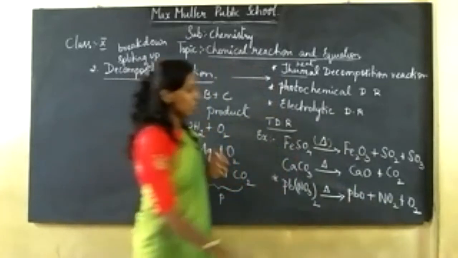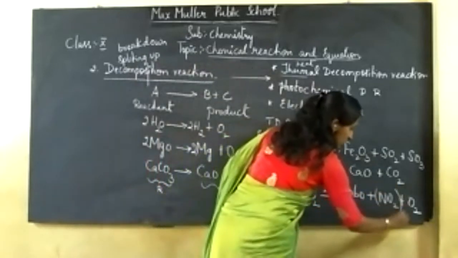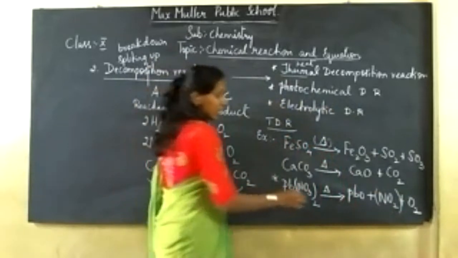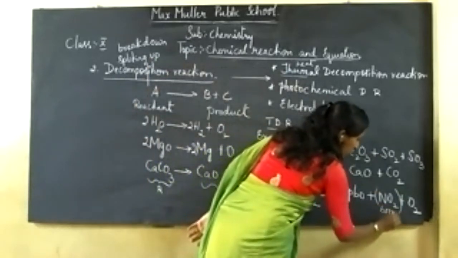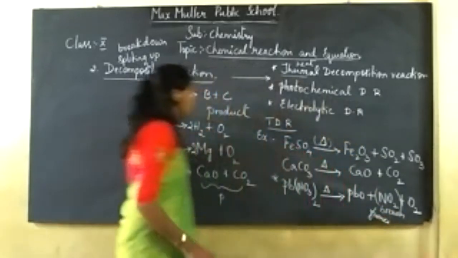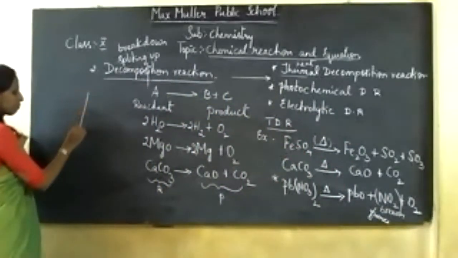Now you can see the nitrogen dioxide gas which is liberated produces brown fumes. Take a test tube.